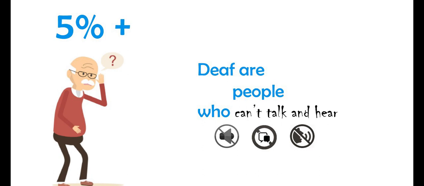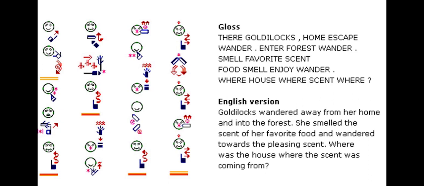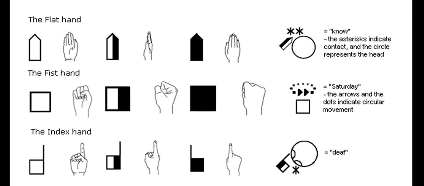Deaf are people who can't talk and hear. They have their own language of communication, sign language. They can only understand this language and also they write and read faster on sign writing. Sign writing? Yes. Just like we use a writing system consisting of alphabets, deaf have their own writing system. It's called sign writing. Sign writing is composed of symbols for height, face cues, hand shapes, and movements. Because the writing is pictorial, natural shapes and movements of signs can be realistically shown, as well as facial expressions and body movements. This writing system can be used to write every sign of a signed sentence in every country.